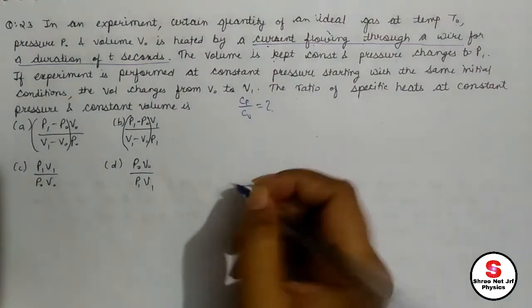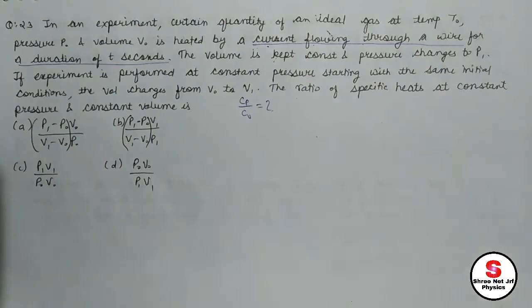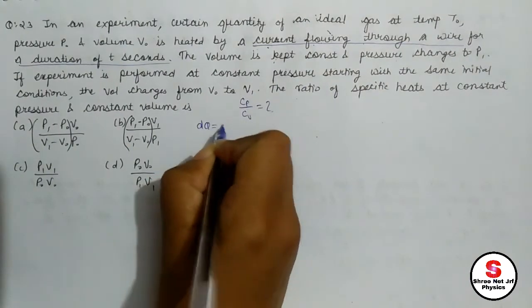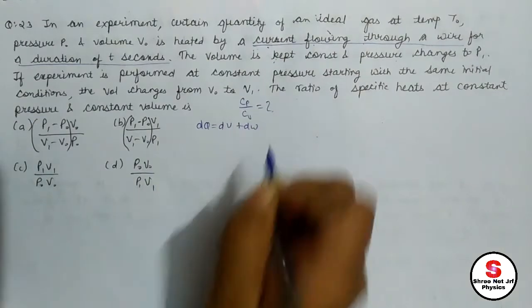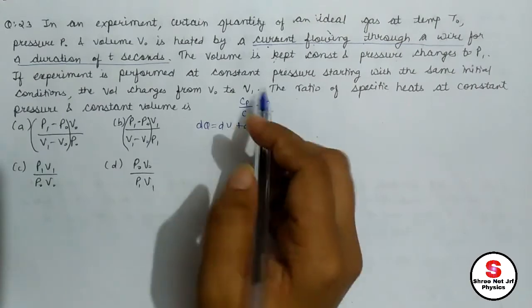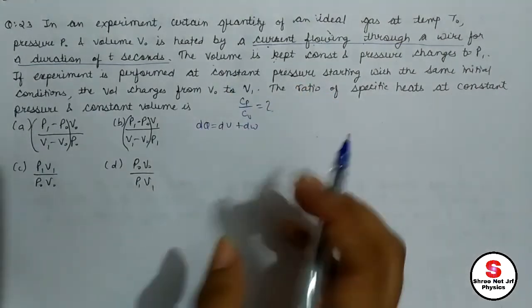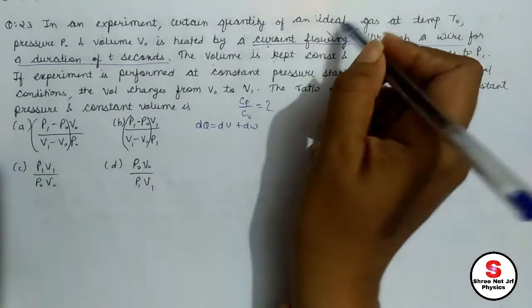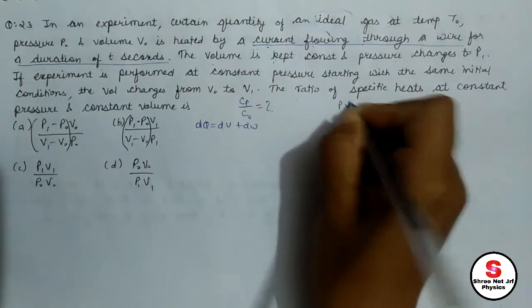So what we need to do, firstly, is apply the first law of thermodynamics. dQ equals dU plus dW. We know this. Then we are given two cases, so study them in different ways. Firstly, we are given an ideal gas, that means PV equals nRT.